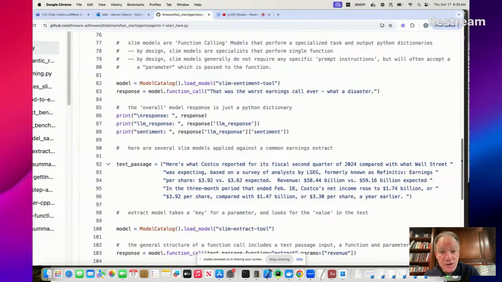Now, how do you start using these SLIM models? Well, the same way. Load model, load SLIM sentiment tool. But now, instead of calling the model with inference, we're going to call that model with its function call method. You call that model with function call, we're passing in, again, a hello world, a really simple, really boring little text passage to read. Negative, right? Negative, worst earnings call ever. What a disaster. And then all you have to do is print out the response.